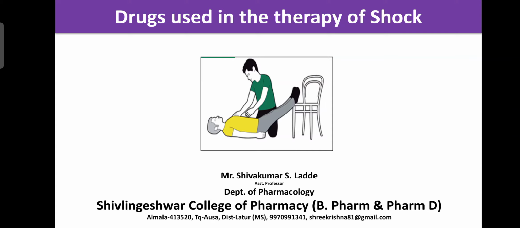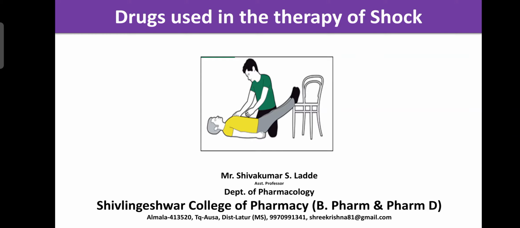This image indicates the treatment of shock. Shock is nothing but a decrease in the blood flow to the vital organs like brain, heart, kidney, liver. Many vital organs are there.